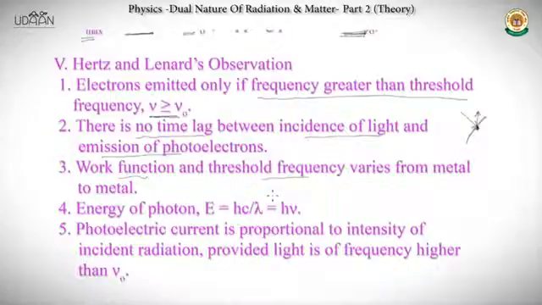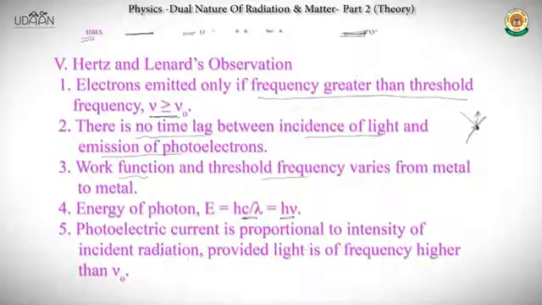Then the energy of a photon, as we discussed before, is h nu or hc by lambda, where nu and lambda are the frequency and wavelength. So this was Hertz and Lenard's observation? Yeah, it's a pretty important formula by the looks of it. It is really important, and we have been using this in different problems, and we will be using it in all the problems here.